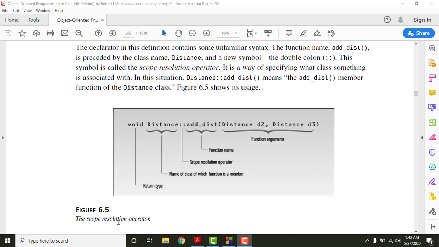The syntax is that first we need the return type, that what kind of outcome the function will return, and this function which we have used in our program is addDistance, will not return us any kind of value. However, there is some mathematics happening, it should return us a value, but it is not returning, so therefore we have mentioned void here, and I'll explain to you the reason of this thing in a short while.